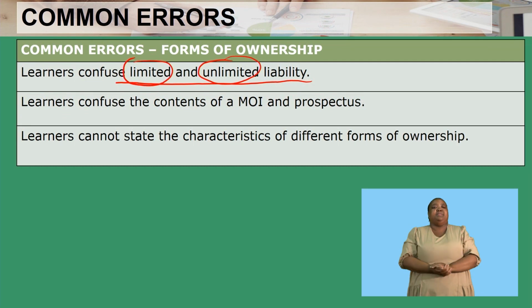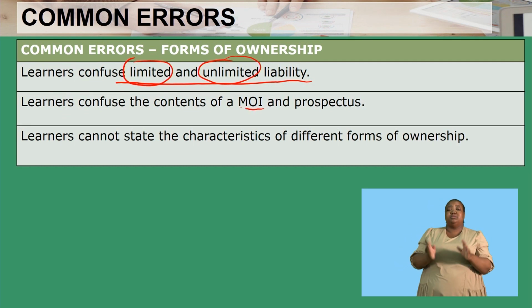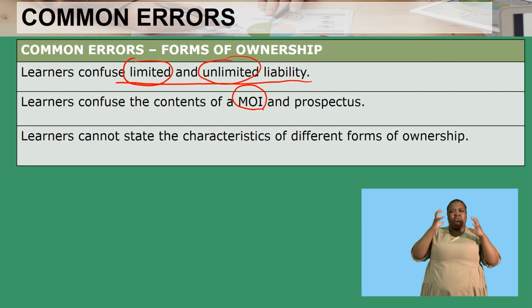It is also common that you can confuse the memorandum of incorporation with a prospectus. Now, you must remember that a memorandum of incorporation consists of the roles and responsibilities, whereas a prospectus is simply a document that is used to advertise the business's shares.